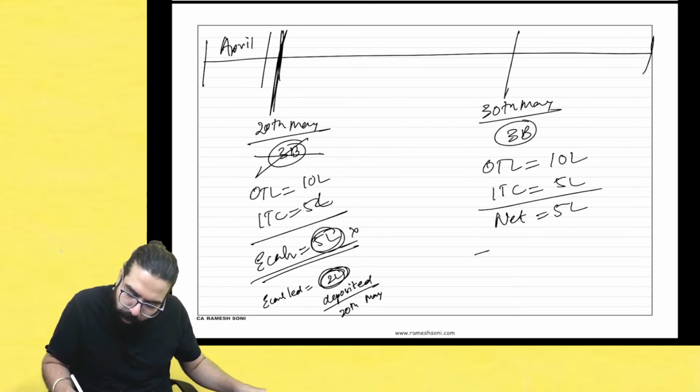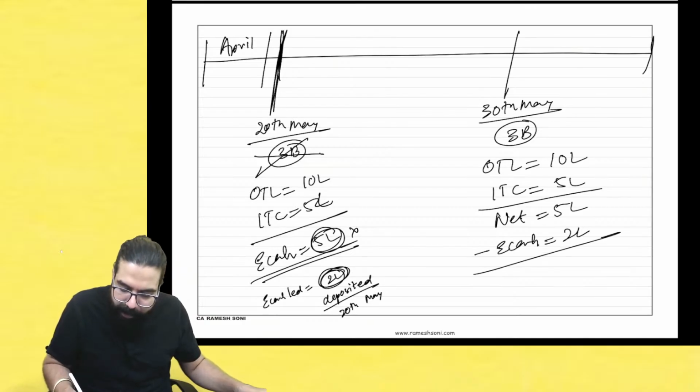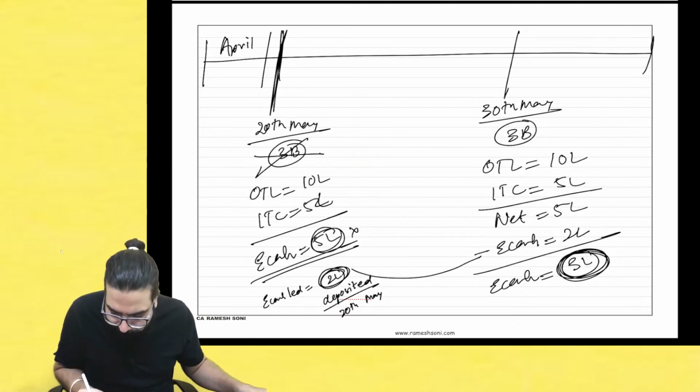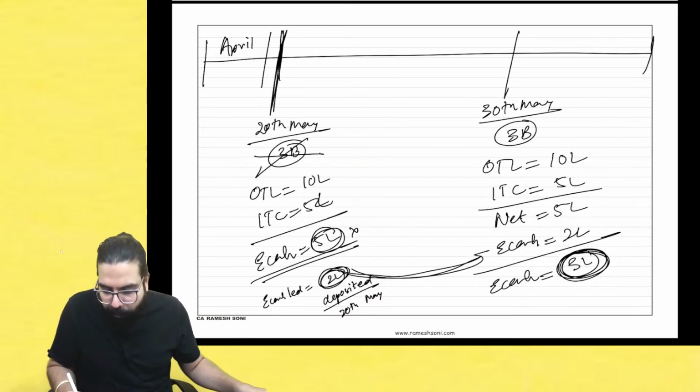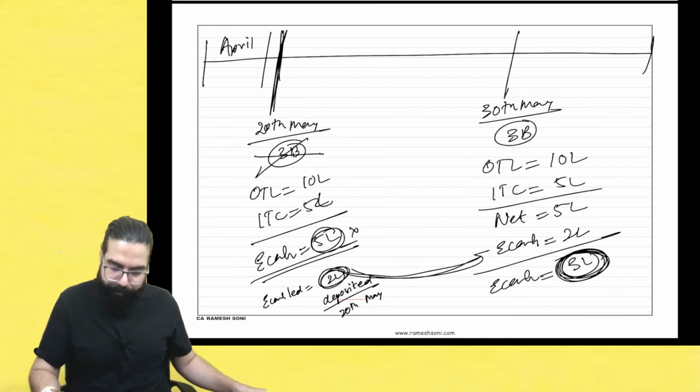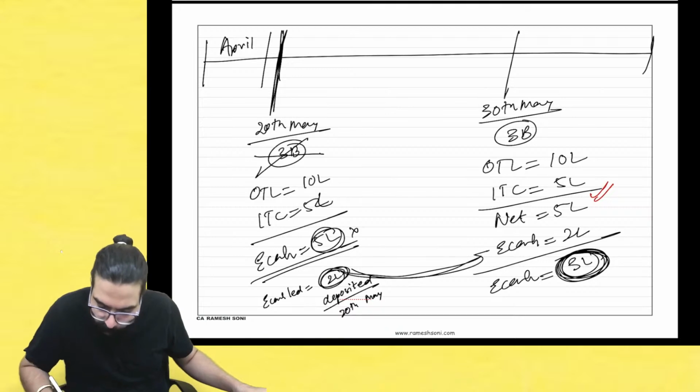But I had already deposited 2 lakh rupees in my e-cash ledger, and hence the remaining amount I am going to deposit through my e-cash is 3 lakh rupees. 2 lakh I had already deposited, so now I am going to deposit 3 lakh. Can you tell me, everyone, will interest be payable on this 5 lakh rupees or on 3 lakh rupees?